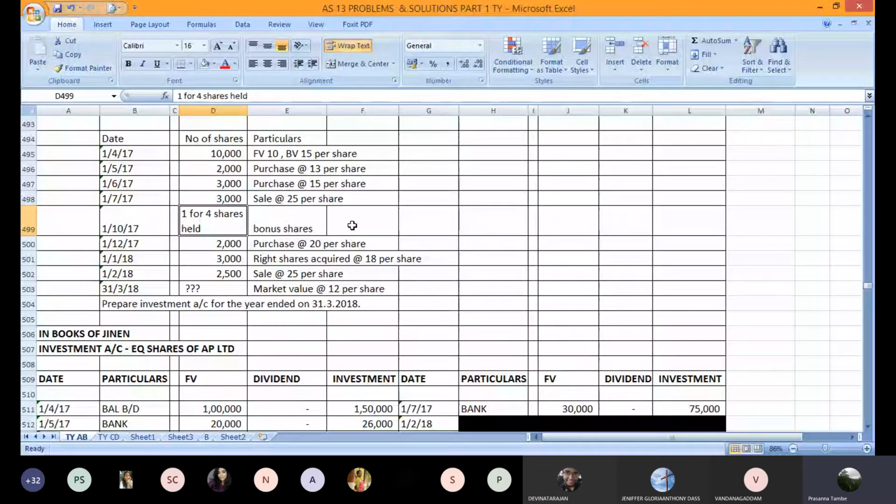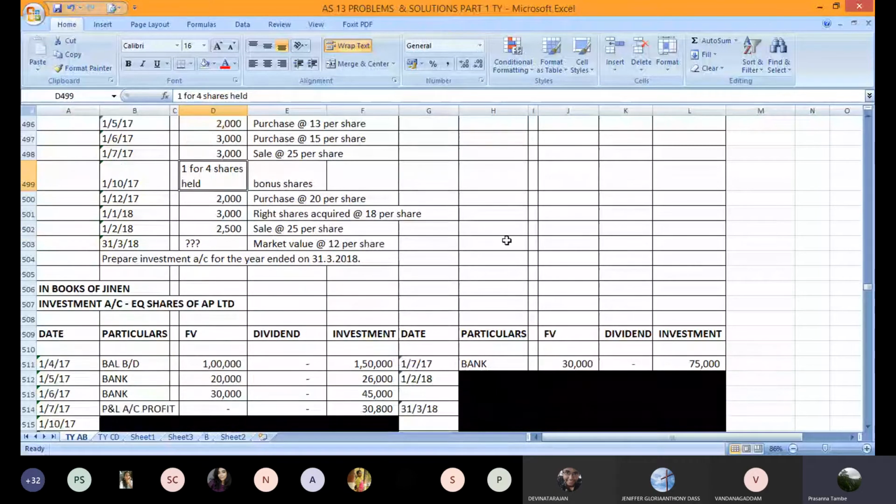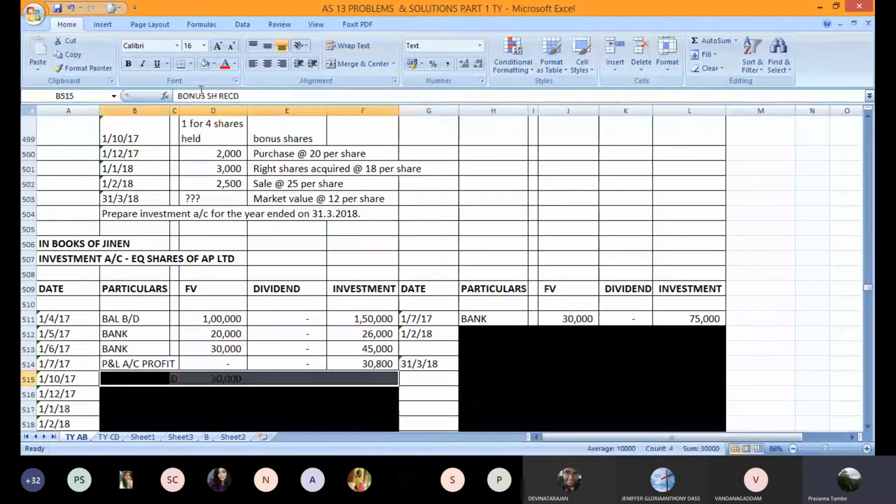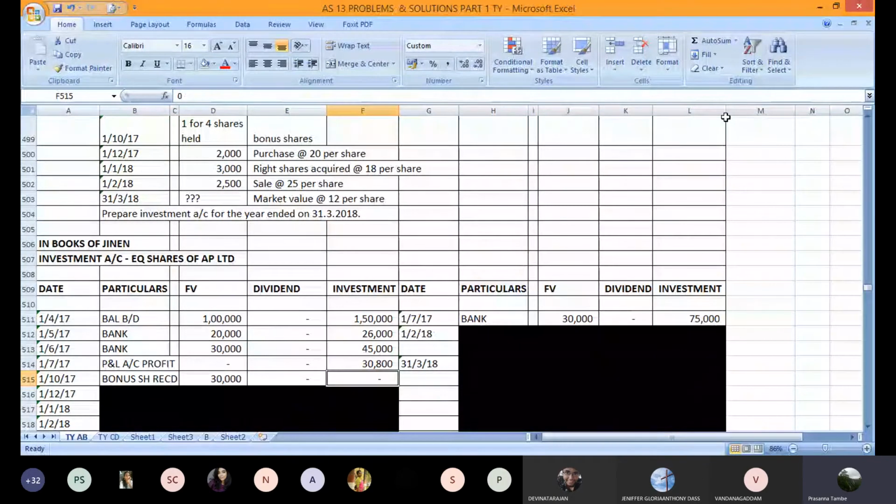And how will you pass the entry for bonus shares? You are not going to pay anything, so it will be reflected only in the face value column. Bonus shares received, face value 30,000, cost will be nil. That's how we reflect the issue of bonus shares for this shareholder. So on 1st October 2017, bonus shares received, face value 30,000, cost is nil. We were holding 12,000 shares, and in the ratio of 1 for every 4, we got 3,000 bonus shares with a face value of 30,000, the cost being nil. Write down this entry in the ledger and then we'll discuss the next transaction.